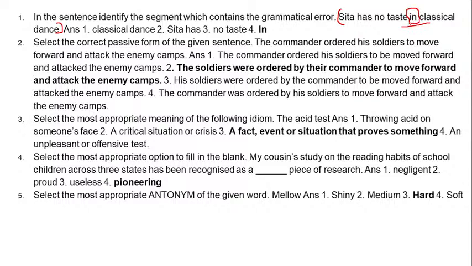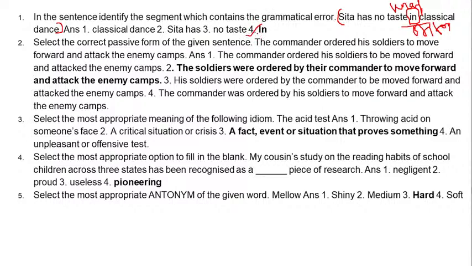So taste in classical dance is not correct. Taste of classical dance is the correct answer. She has no taste of, or if it was knack, it would be for. Knack for, liking for. A taste for might also be applicable for, of. Both can be used interchangeably in this case, but at least not in. Number 4 is our correct answer because here is the error.